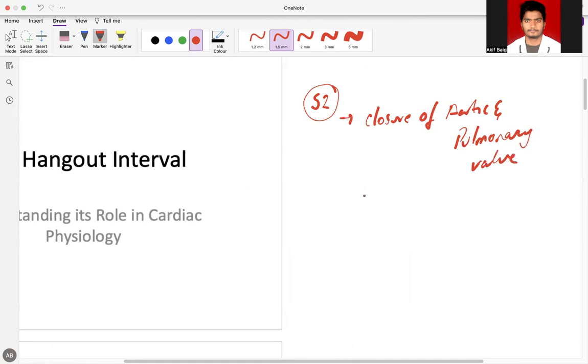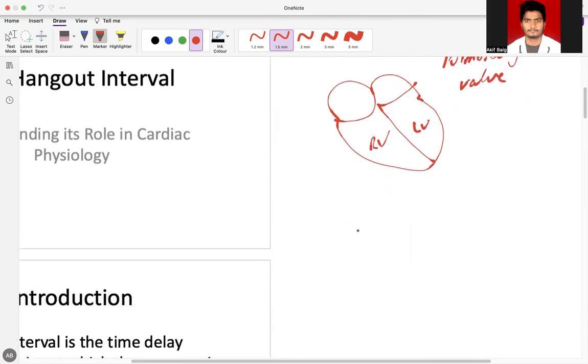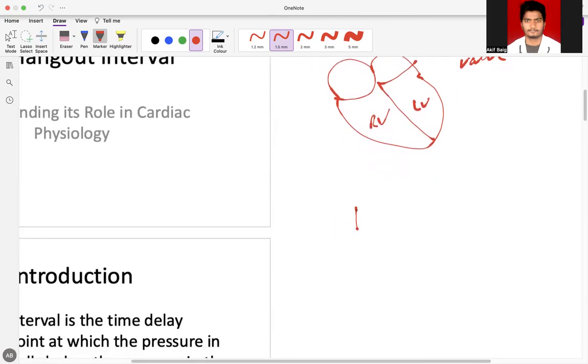So for closure of the aortic and pulmonary valve, supposing this is the cardiac border, this is the right atrium, left atrium. This is the left ventricle and right ventricle. Taking the right ventricle separately, from the right ventricle arise the pulmonary arteries, that is the main pulmonary artery and its bifurcation here. And here is the pulmonary valve.